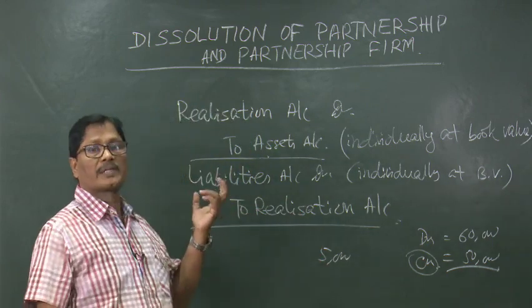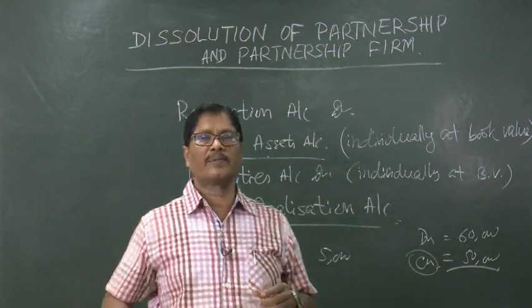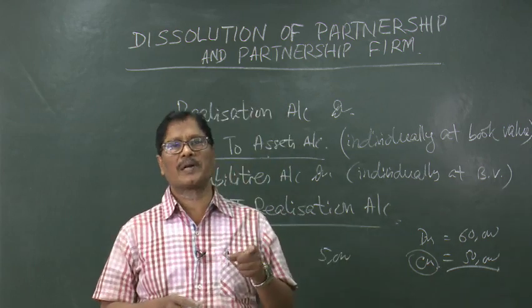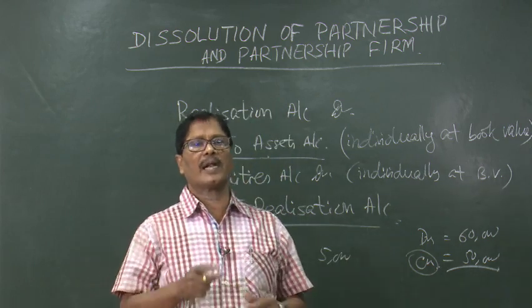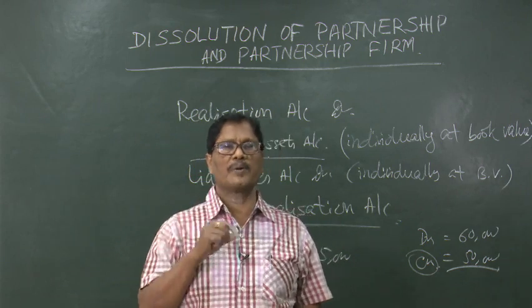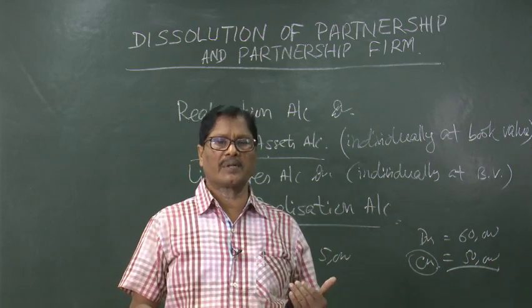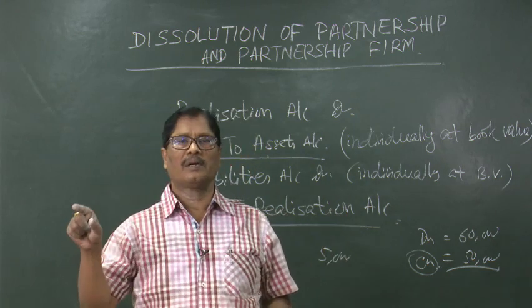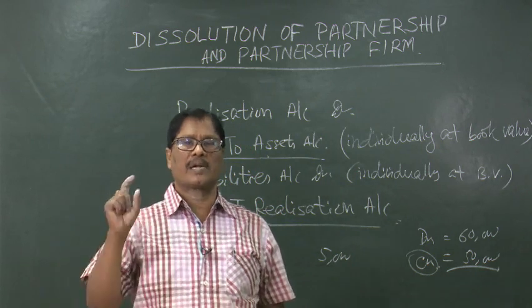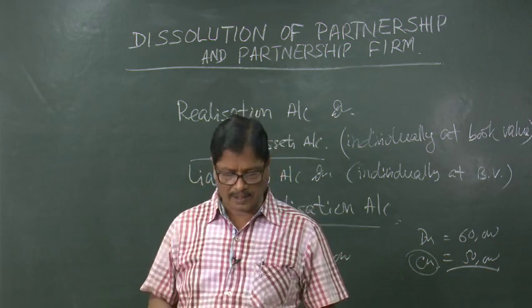When the profit or loss on realization is determined, by preparing all these things we are in a position to find out whether there is profit or loss on realization. The realization account will be closed, and if the credit side is more, there is profit, and this profit will be transferred to the partners' capital accounts. The entry will be realization account debited to A, B, C in their profit sharing ratio, that is realization profit. On the other hand, if the debit side of the realization account is more, there will be a loss. We can write loss on realization transferred to capital accounts of A, B, C in their profit sharing ratio.